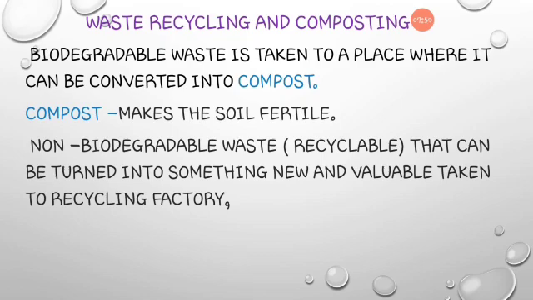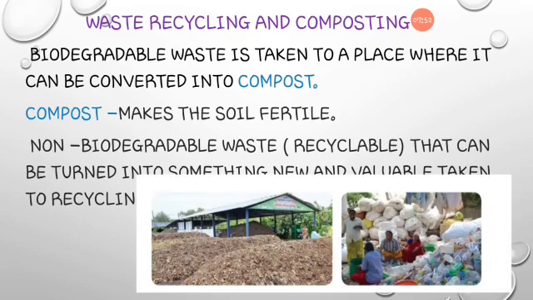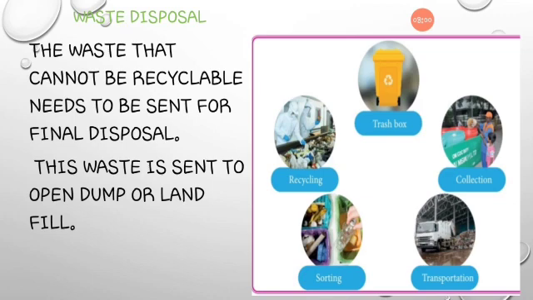Next we discuss how they collect and separate the waste and keep it out of the city. Next we discuss waste disposal. The waste that cannot be recycled needs to be sent for final disposal. This waste is sent to an open dump or landfill.